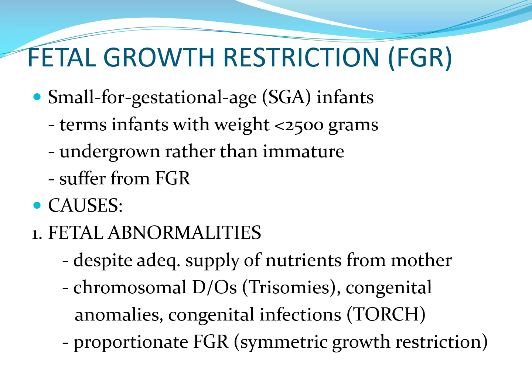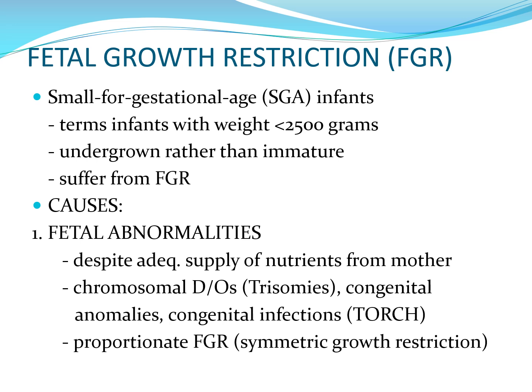Fetal growth restriction or FGR. These are babies who, even if they are term, not preterm or premature, have low birth weight. So you call them small for gestational age babies or infants, SGA. They are term infants but with low birth weight of less than 2,500 grams.